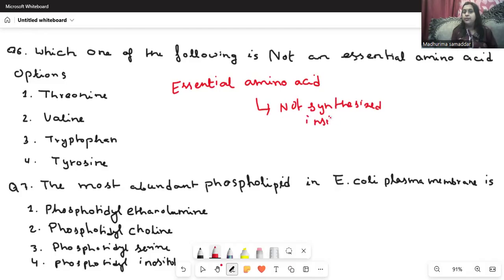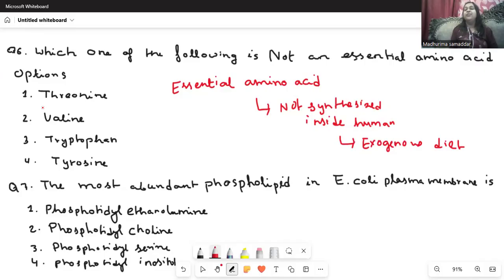That means it has to be taken through the diet. It has to go through the exogenous diet inside the body. Now, let us go to the options.